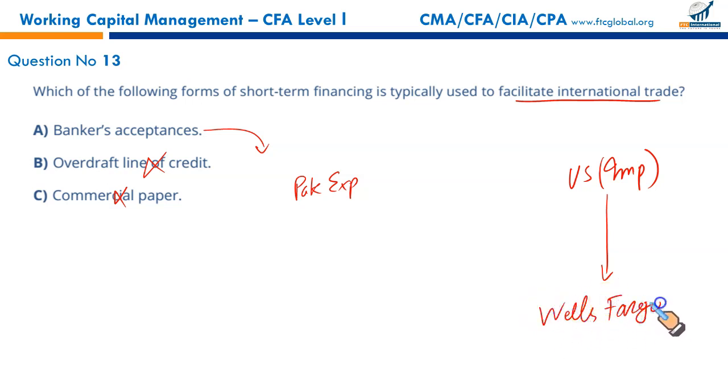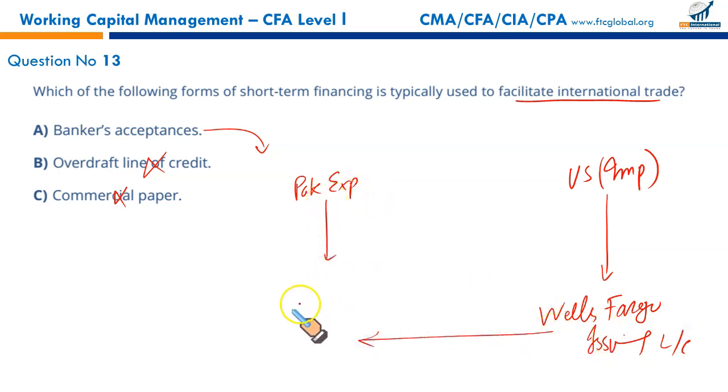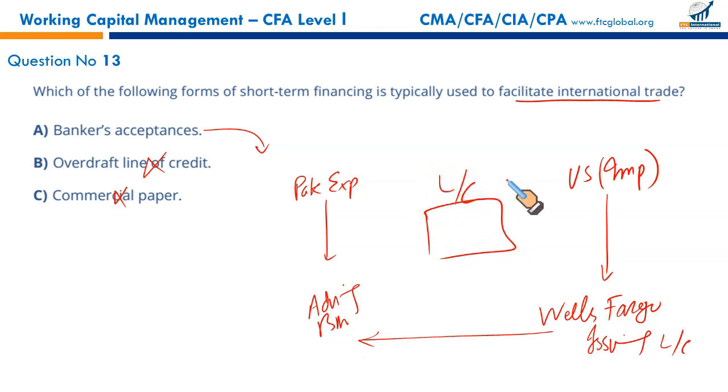I like this name, by the way. This is the issuing bank. The bank that will issue the letter of credit in favor of the Pakistani exporter, and this bank will correspond with the Pakistani-based bank called the advising bank. Under the specific letter of credit arrangement, goods will be delivered to the US importer.